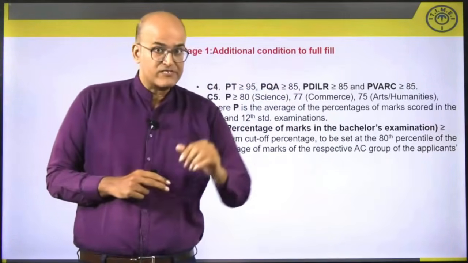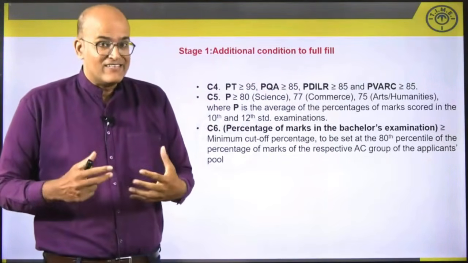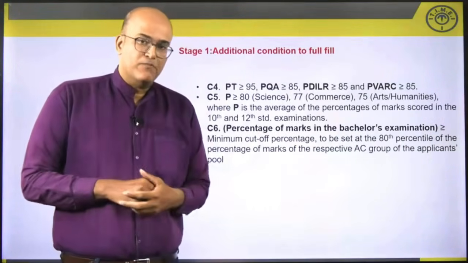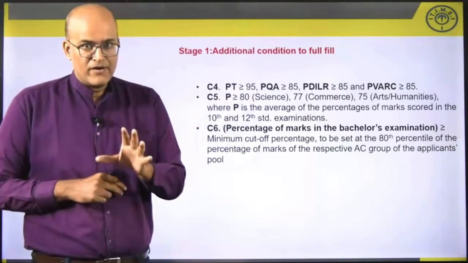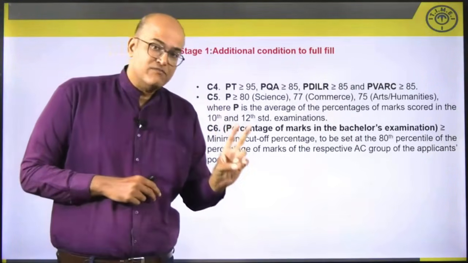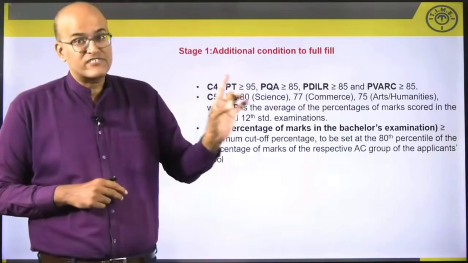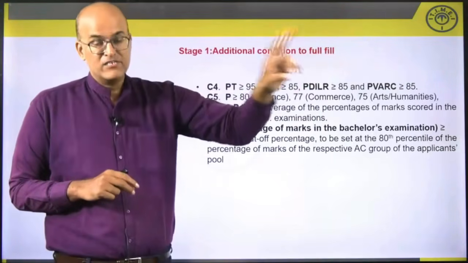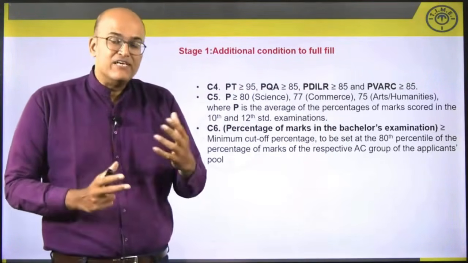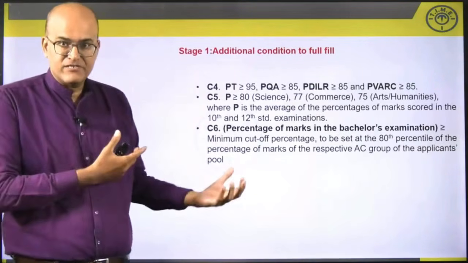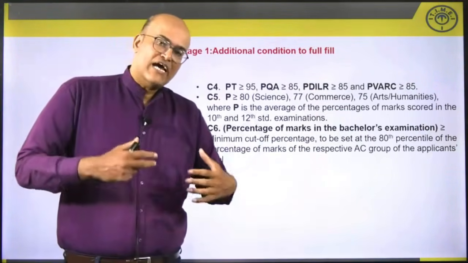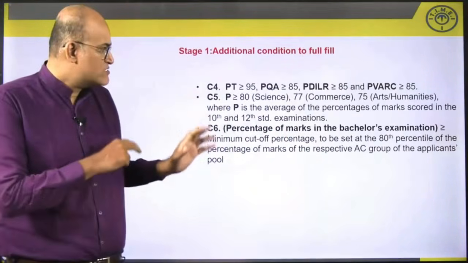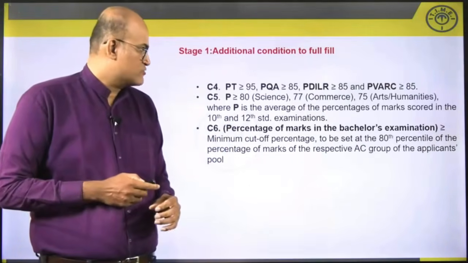But remember, we have discussed stage 2 also. What did I say? I said over and above this, they are going to invite people purely on the basis of composite scores as such. But condition number C1 and condition number C2 compulsorily have to be fulfilled in stage 2 also. What is C1? Just to refresh your memory, minimum CAT percentiles. C2 essentially was the average of 10th and 12th percentages that I discussed earlier. That has to be fulfilled. So that will be the second group of people who are getting invited for the interview round. So this is how people are getting shortlisted as such.